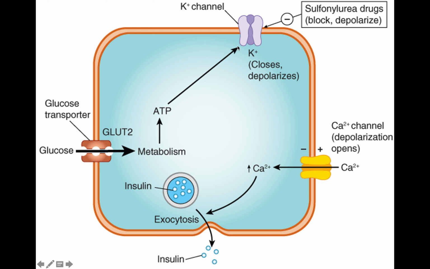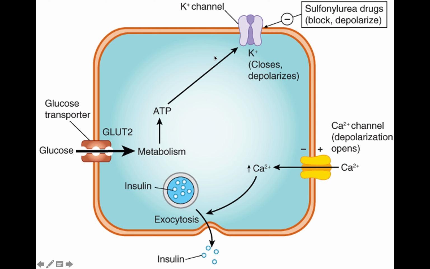Generally in the resting stage, this channel remains open. I repeat, generally in the resting stage, this channel remains open. As a result, potassium, an extracellular cation, leads to influx of potassium into the cell and causes hyperpolarization of the cell.